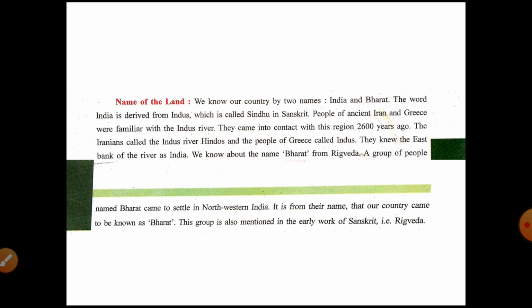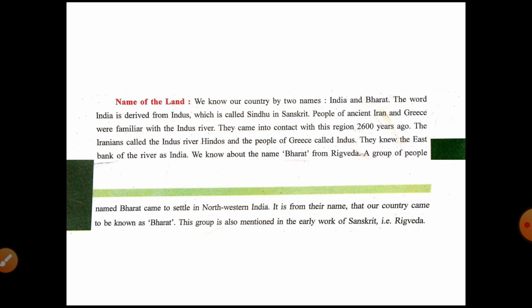In the beginning, the people from Greece and ancient Iran settled on the bank of the river Indus. They came into contact with this region around 2600 years ago.